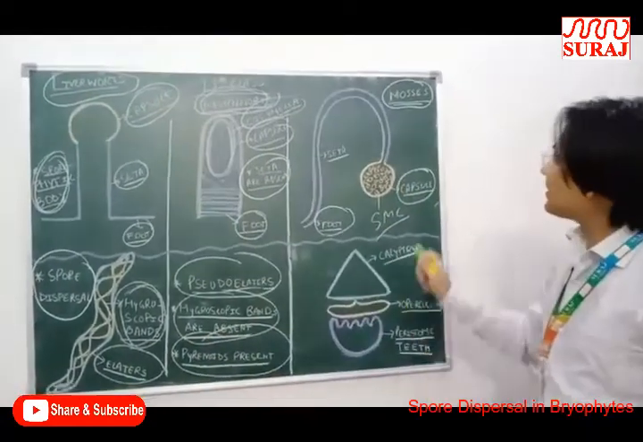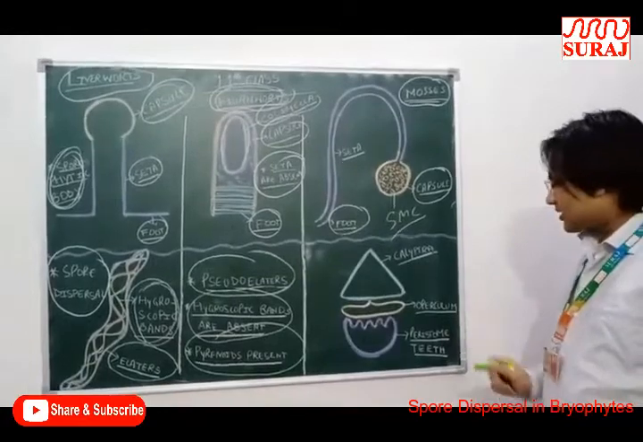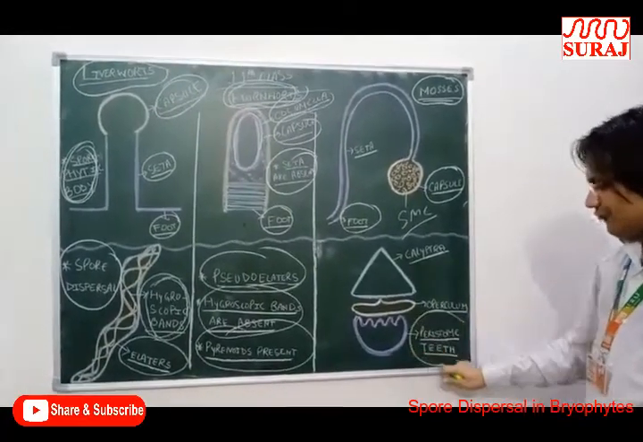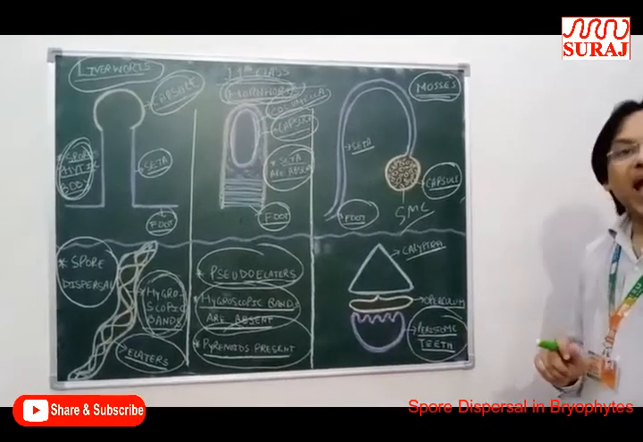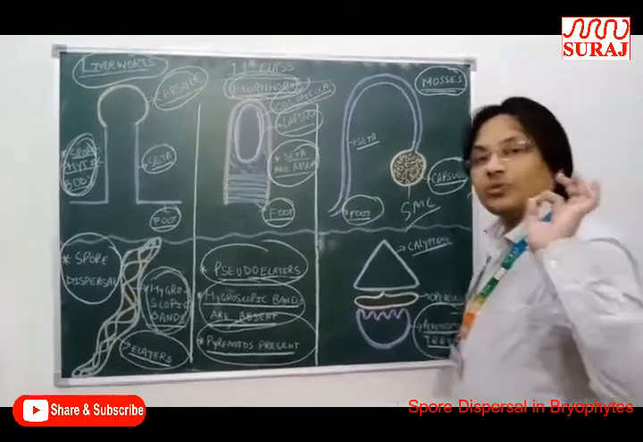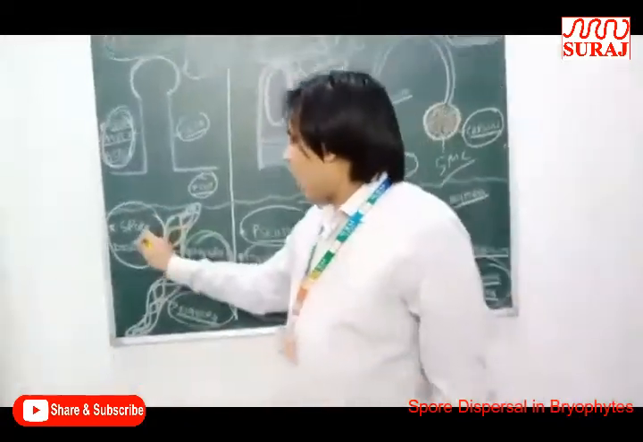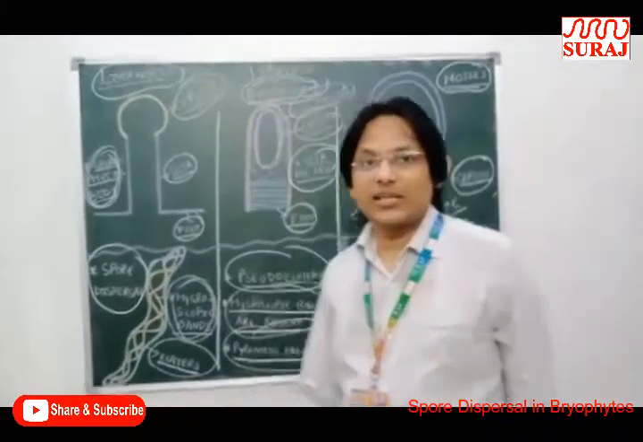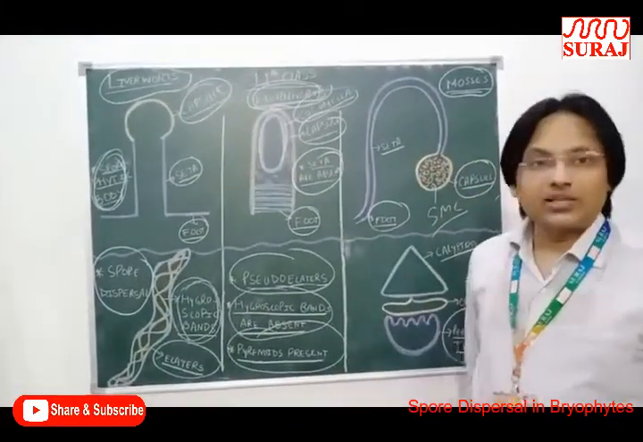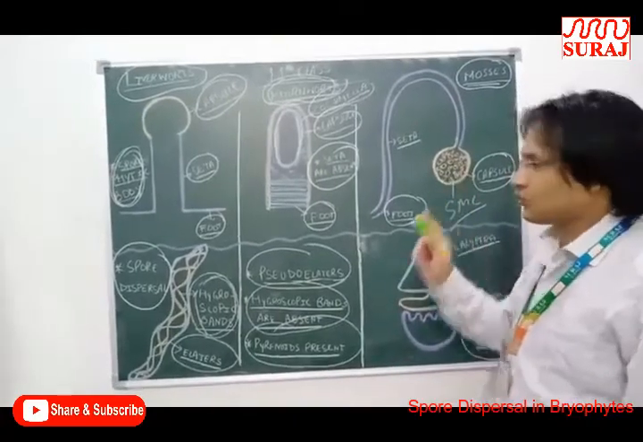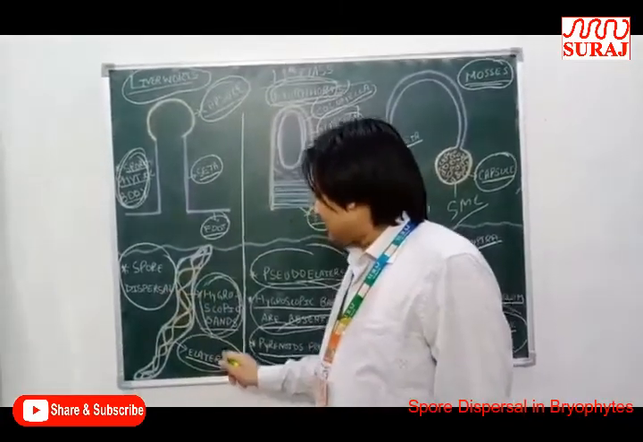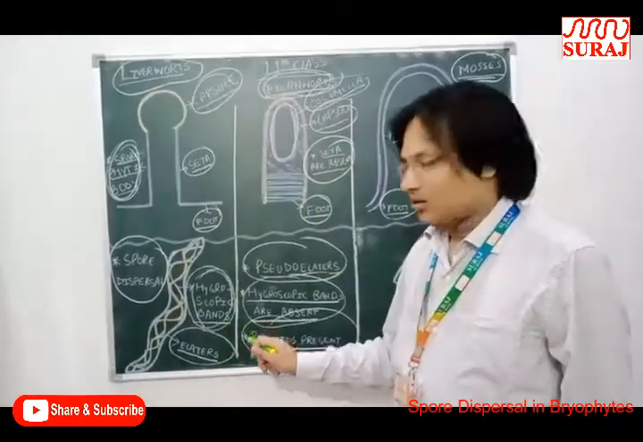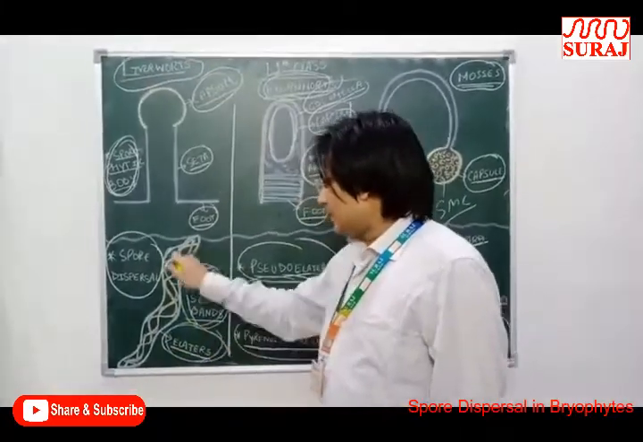In mosses, spore dispersal takes place with the help of teeth-like structures you can see, that is, the peristome teeth. So this is one of the most important questions: how spore dispersal takes place in liverworts, hornworts and mosses. Again I am repeating, in Marchantia the spore dispersal takes place through elaters, elongated structures.